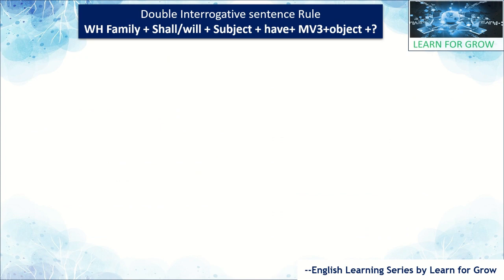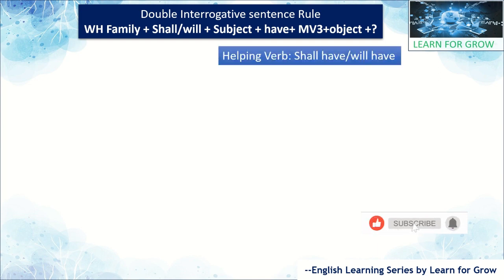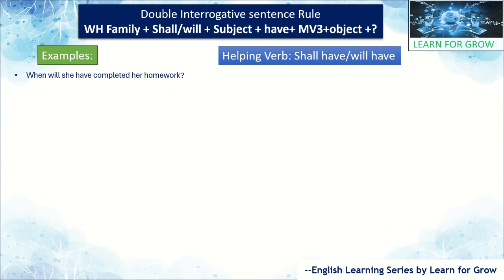As we know, we are mentioning the WH family at the beginning, and the rest of the things are the same as the interrogative sentence rule, which we have studied earlier, right? And here also we are using will have, shall have as the helping verbs. Let's have examples. See here, when will she have completed her homework? Here, when is the WH family word, right?